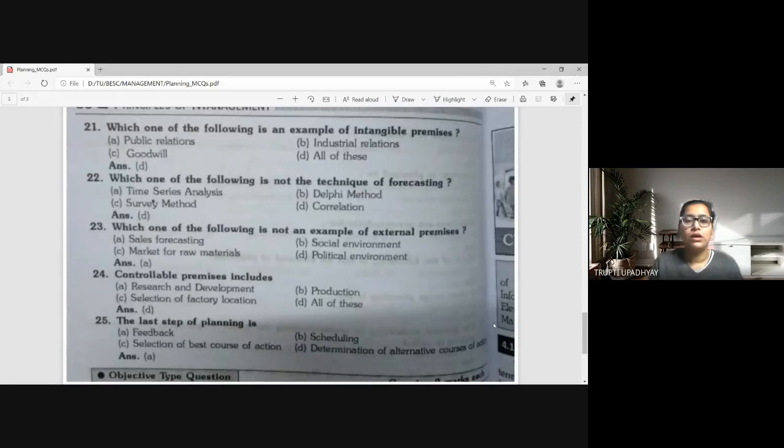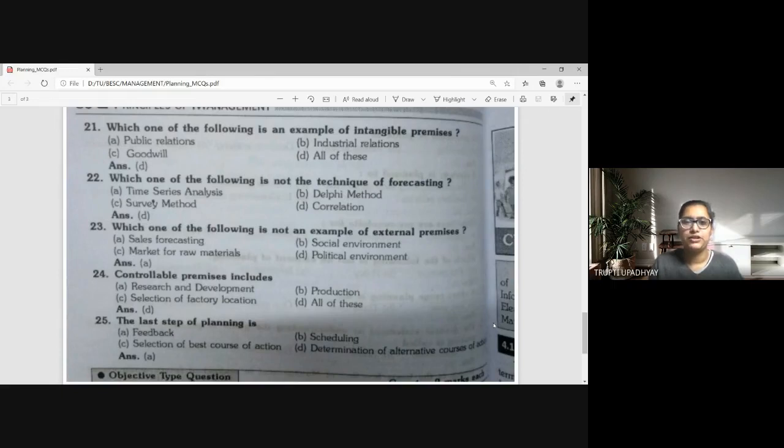Which one of the following is an example of intangible premises? A, public relations, B, industrial relations, C, goodwill, D, all of these. We can understand that public relations is the reputation outside of the company, right?